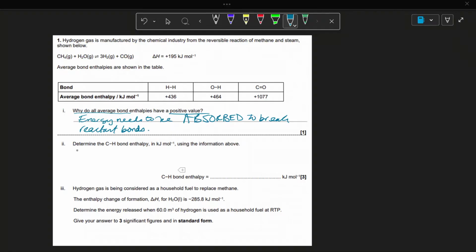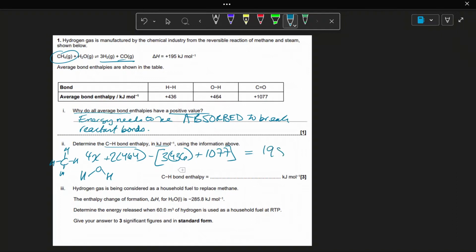Part B, part 2, telling us the C-H bond enthalpy, kilojoules per mole. Okay, that's fine. So you want CH4. In methane, you just know that there are 4 C-H bonds. That's what we want, so we'll call that 4x. H2O, that's 2 O-H bonds. 2 times 464 is 928. Then, for the products, we're going to minus everything. So minus 3 times 436, plus the CO carbon monoxide, that's going to be 1077. And that all equals positive 195.